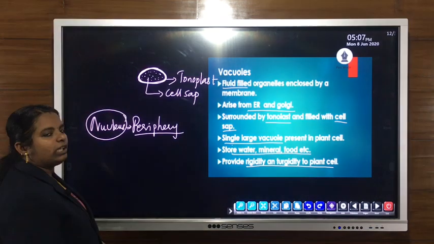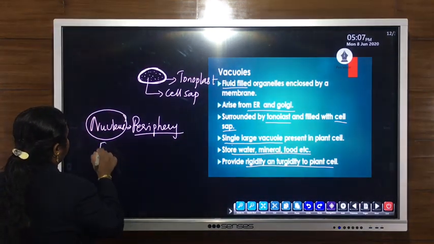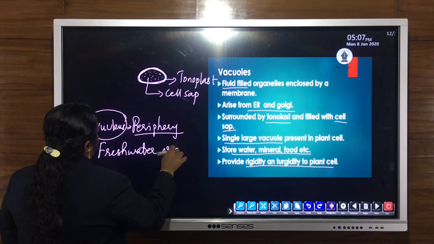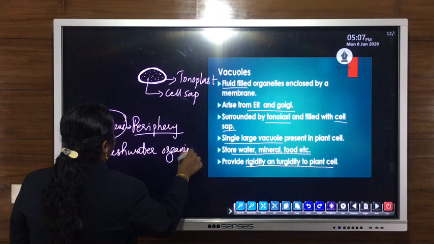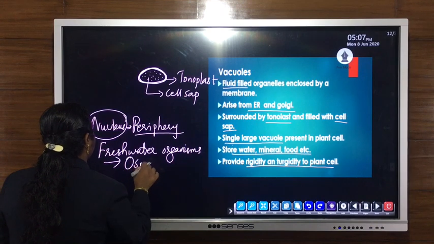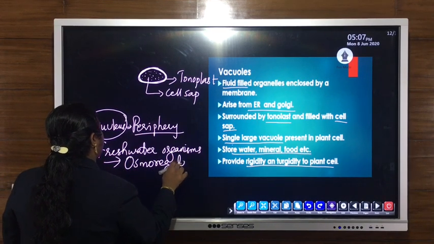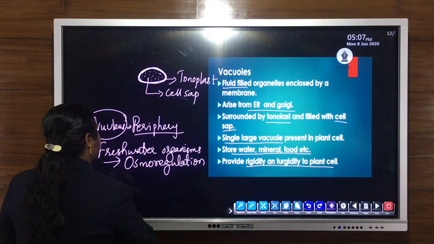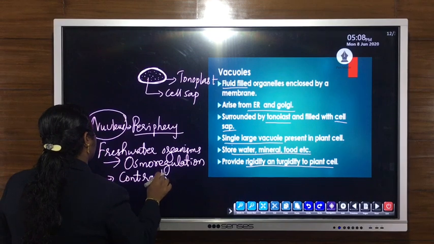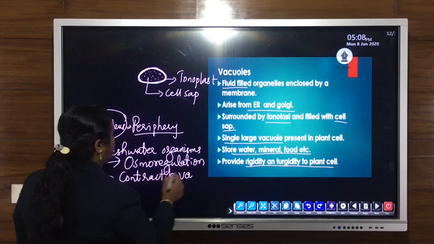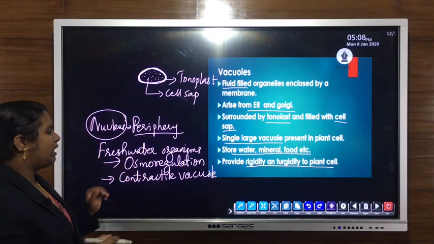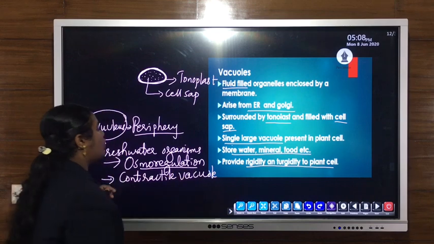Then in some freshwater organisms, vacuoles help in osmoregulation. Such vacuoles are known as contractile vacuoles. Contractile vacuoles present in freshwater organisms help in osmoregulation.